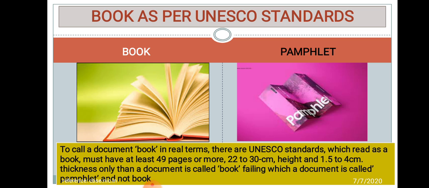Let's start the video. Let us know the definition of a book as per the UNESCO standard. To call a document a book in real terms, under the UNESCO standard, a book must have at least 49 pages or more, 22 to 30 centimeters in height and 1.5 to 4 centimeters thickness. Then and only then is a document called a book; otherwise a document is called a pamphlet rather than a book.